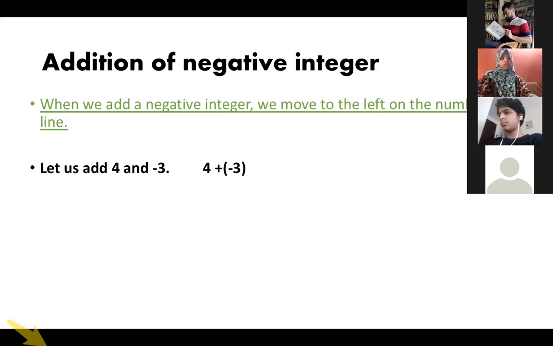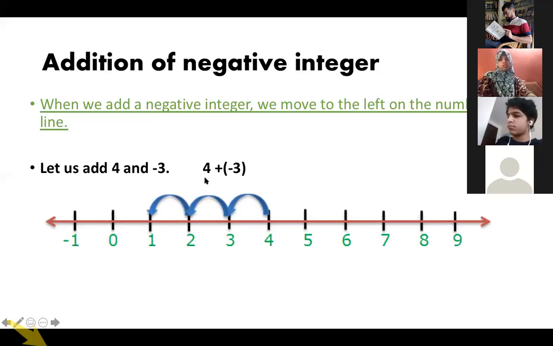Okay, so addition of a negative integer: let us add 4 and minus 3. I told you whenever negative comes, you have to move towards left. So again, we'll draw a number line. Where will we start? We'll start from 4. So I'll start from 4 here, minus 3. So I have to take 3 jumps towards the left hand side. So from 4, if you are taking 3 jumps towards your left, where you have reached, it is 1. So the answer is plus 1. Understood? This is a simple concept, how to add and subtract numbers on number line.